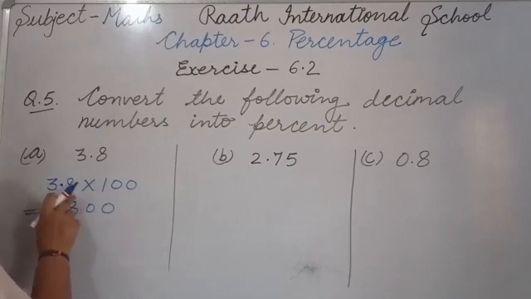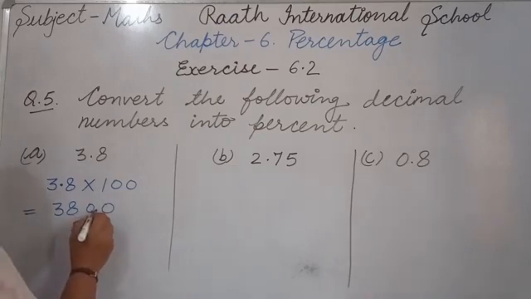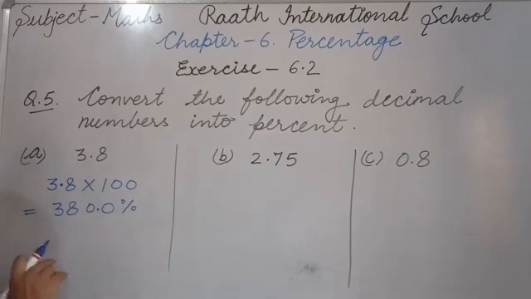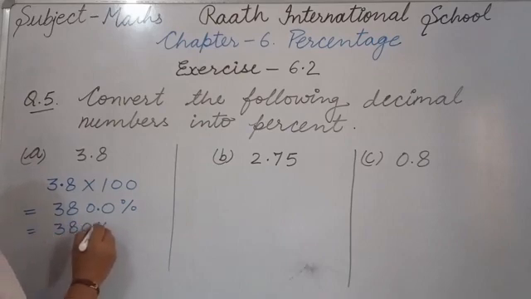Now in the question 1 decimal place is there, so in the answer also we will take 1 decimal place. So it becomes 380.0%. After the decimal there is 0, so there is no value of this 0. We can write it 380%. That's your answer. Okay.